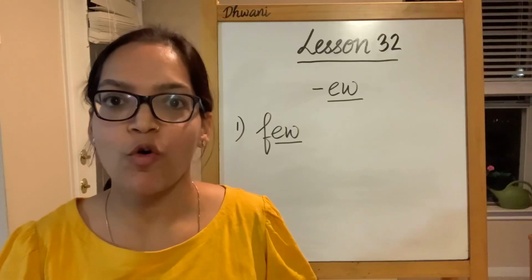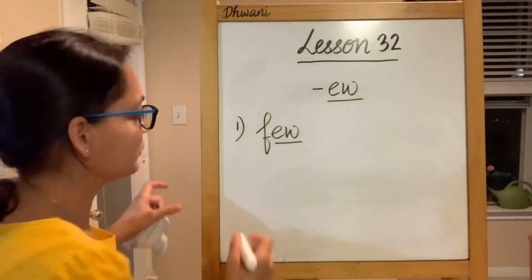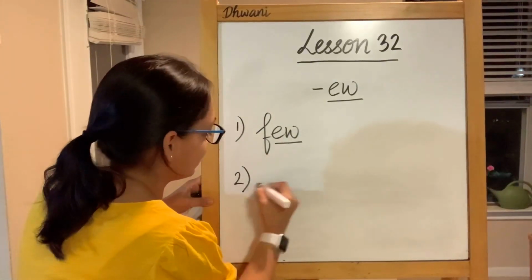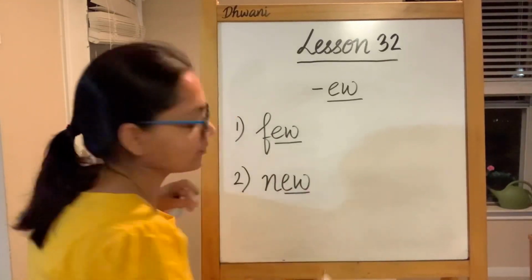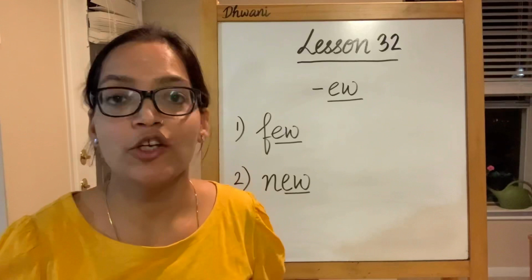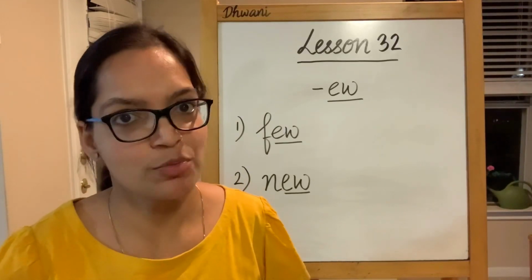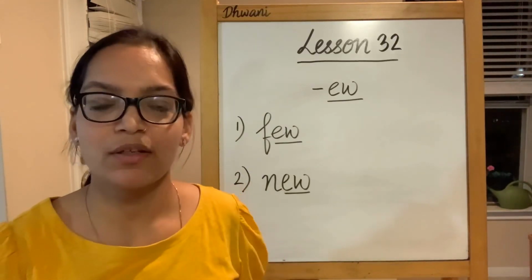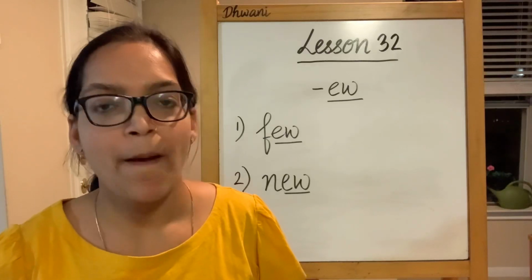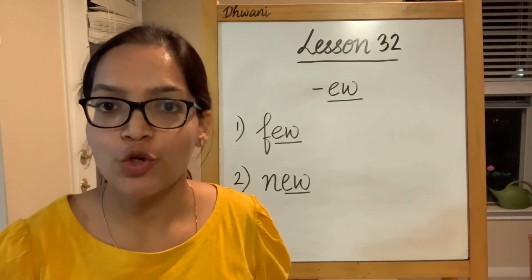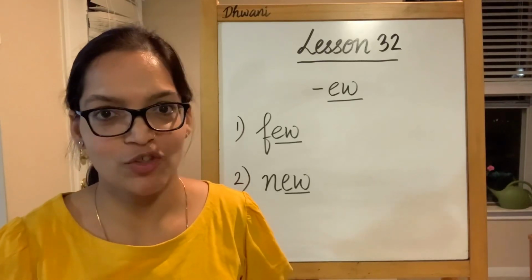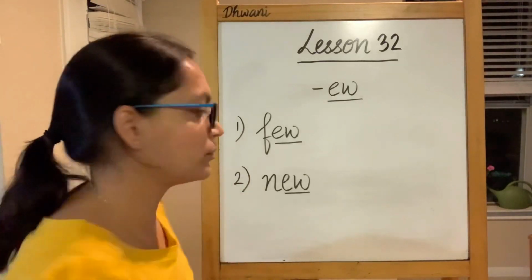Now let's move on to a confusing one. This is new in British pronunciation. So this comes under long vowel U words, but it is pronounced as nu in American pronunciation.